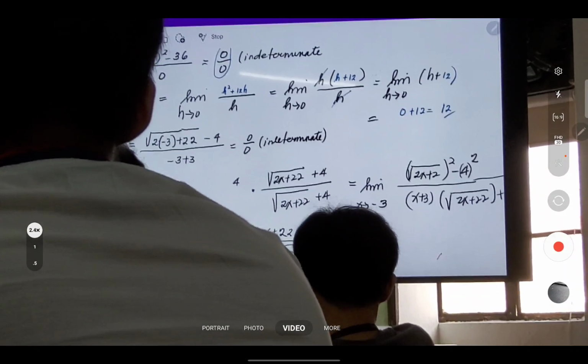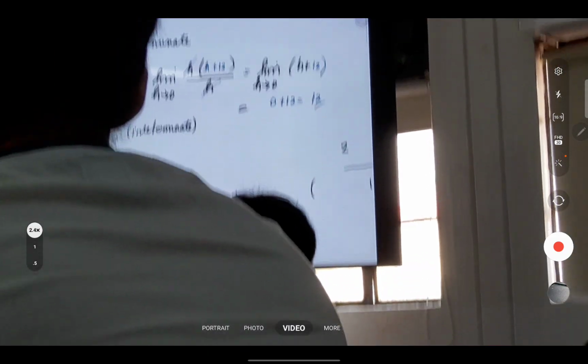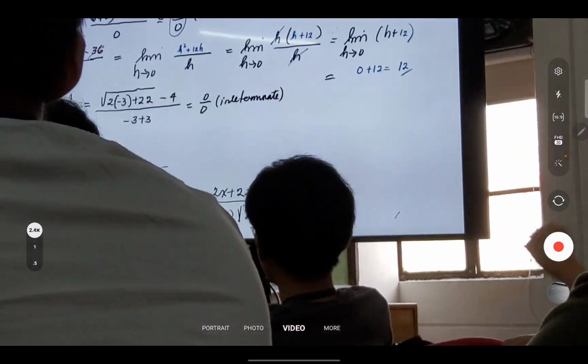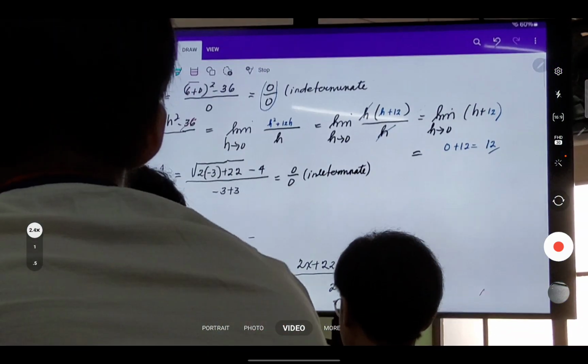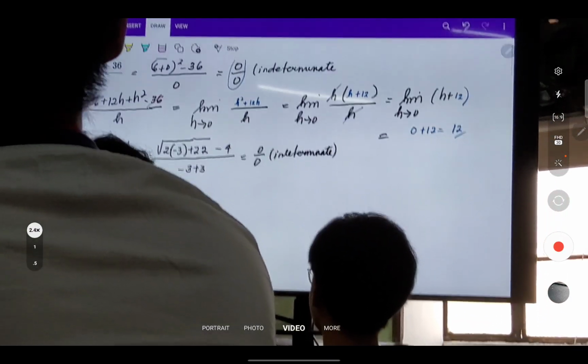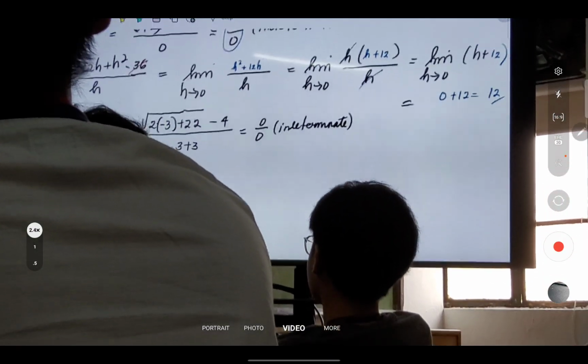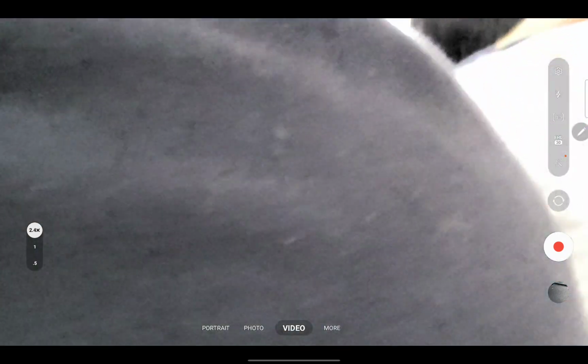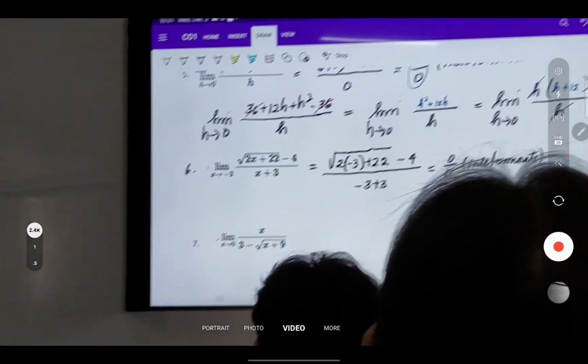Alright, let's go over the next one. What do we do with this next problem here? So, ulit, we need to substitute. Okay? Upon substituting, ito na yung lumabas. We have 0 over 0 ulit. Okay? So what should we do?